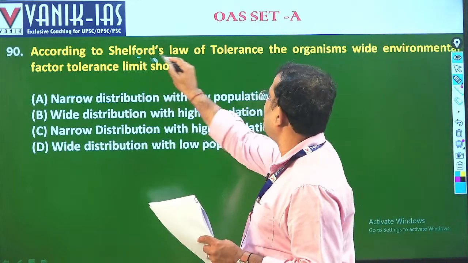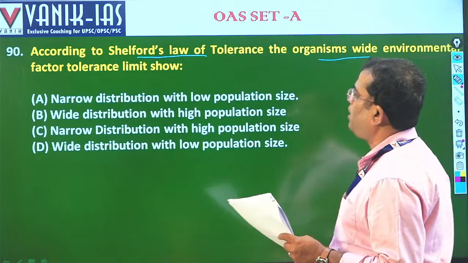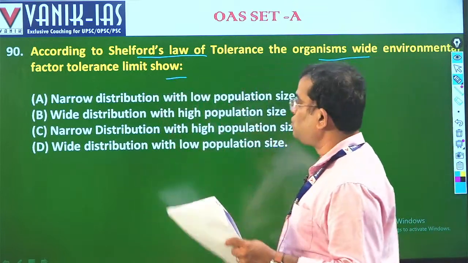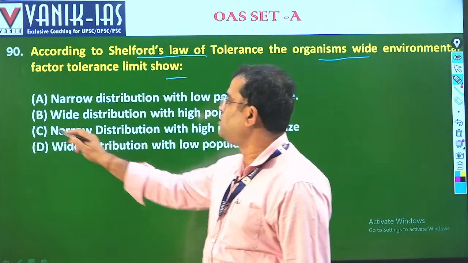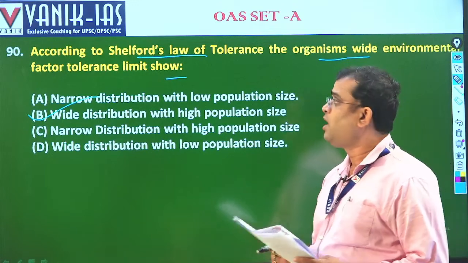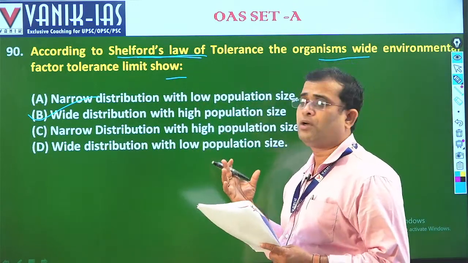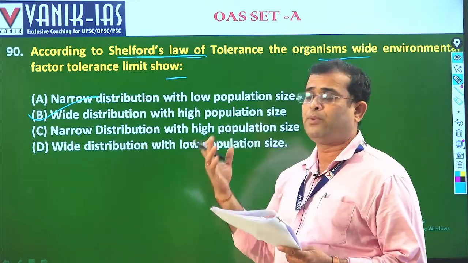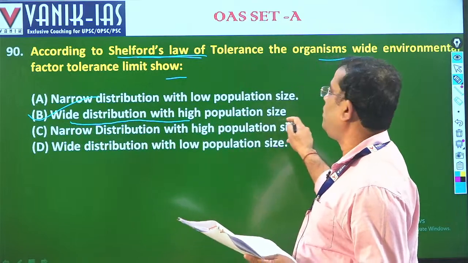According to Shelford's law, the organism's wide environmental factor tolerance limit shows. Here it is a simple theoretical hypothesis. So your answer is wide distribution with high population size. He was an eminent environmentalist who spoke about the ecological system, and as per his hypothesis, it has been inferred that wide distribution comes with high population size.